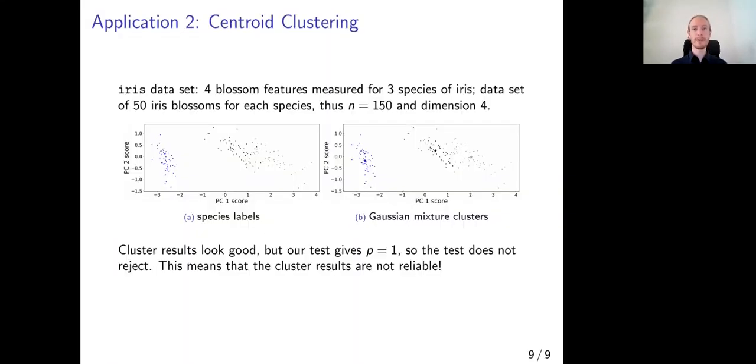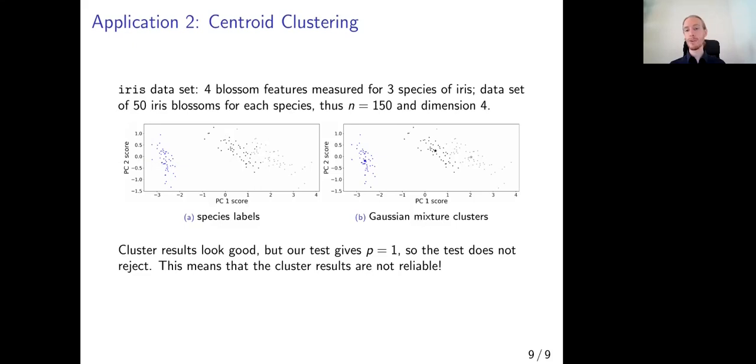The second application is in centroid clustering, where we look at the classical iris data set, where 4 blossom features are measured for 3 species of iris. And the data set contains 50 iris blossoms for each species, so the sample size is 150, and the dimension of the descriptor space is 4. We look only at the first 2 principal components, so we can have nice 2-dimensional graphs which capture most of the variation. And we see that one of the species is very distinct from the other 2, where the other 2 clusters are very close by, but they don't overlap very strongly, so there might be a chance to separate them.